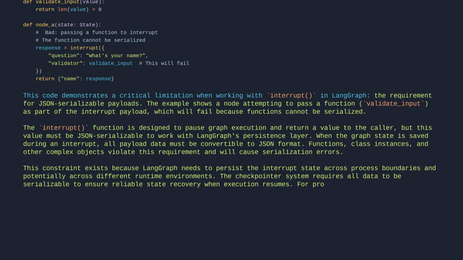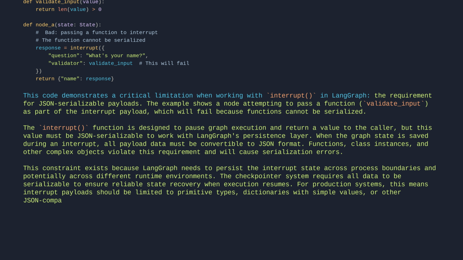For production systems, this means interrupt payloads should be limited to primitive types, dictionaries with simple values, or other JSON-compatible structures. Let's break it down.